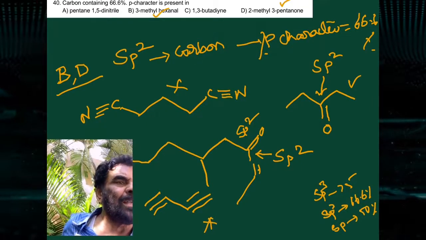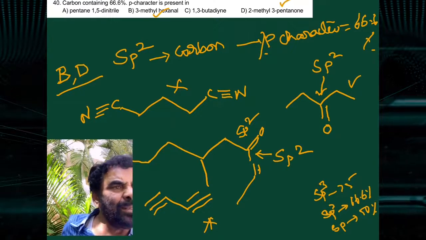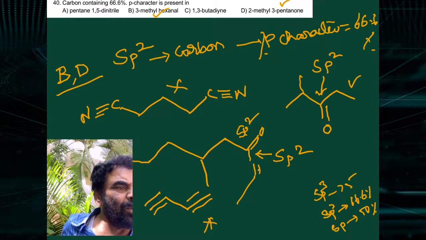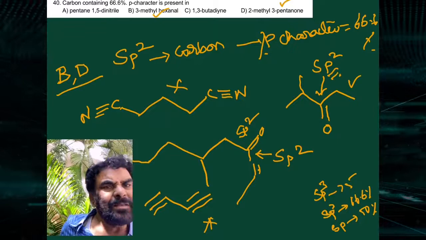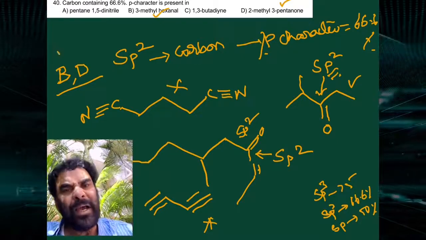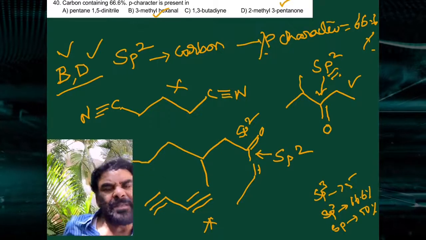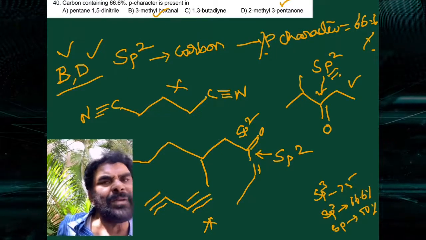And here, this is 2-methyl 3-pentanone, which has an sp2 carbon. So B and D have the sp2 hybrid carbons. Therefore BD are the correct options for the given question.